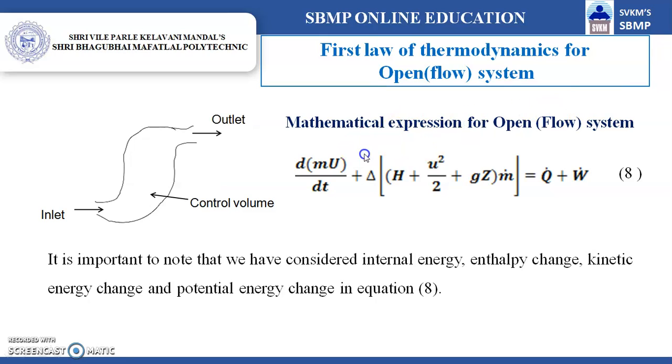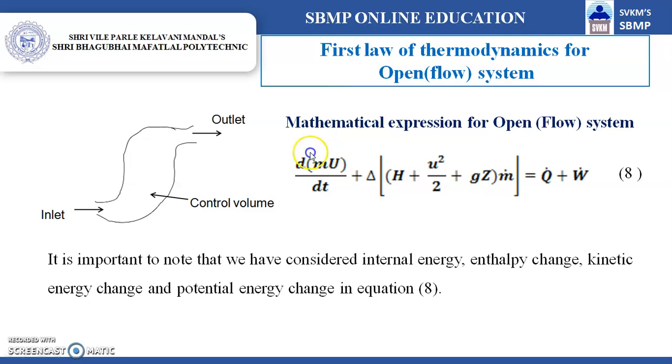If we apply the first law of thermodynamics, the mathematical expression is the rate of internal energy change plus the macroscopic energy change is equal to the heat rate and the work done per unit time. The dot represents the rate, because the mass is replaced by mass flow rate since it is a flow system, and that is why the dot represents variation with respect to time.